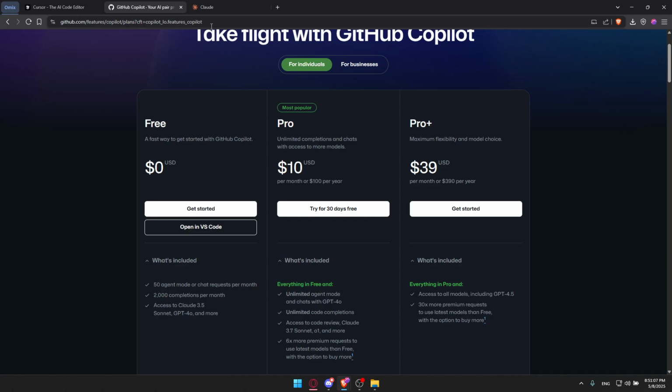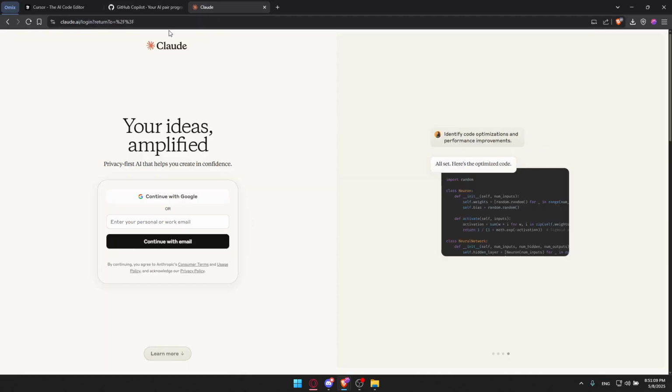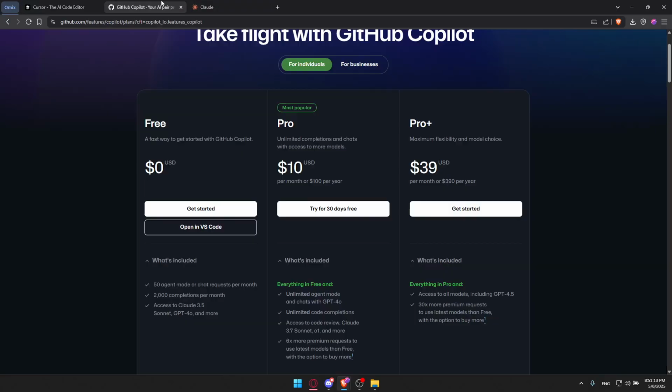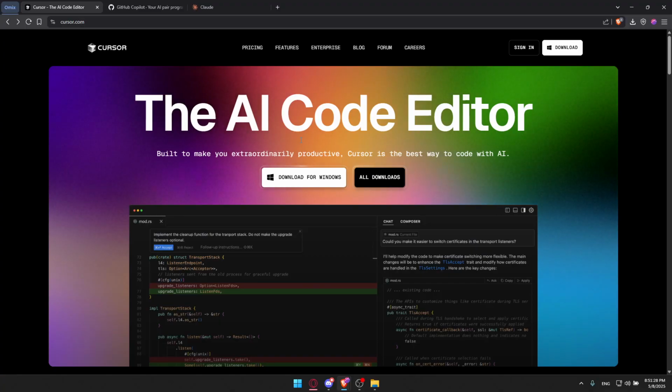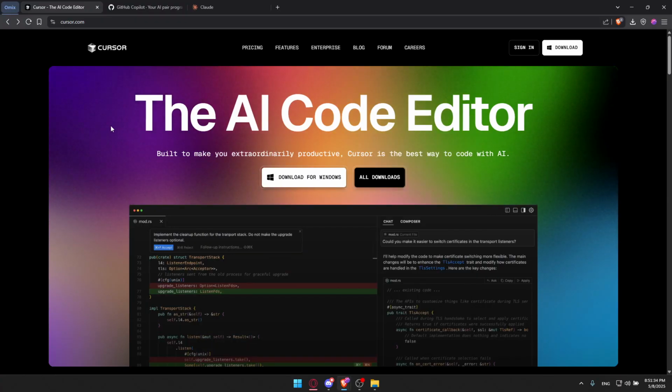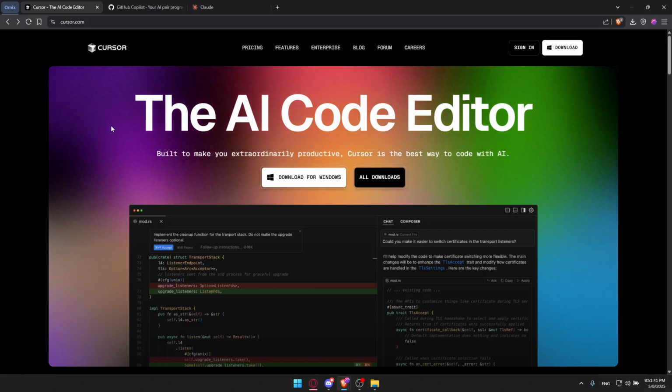For strengths, as we said before, Claude is better at coding and math, and Cursor is better at creating apps and projects, and with Copilot, as I said, you can use any AI model, so it's very good for all. Cursor, as an example, is basically like Visual Studio, if you know it, VS, and you'll be able to create, as we said, apps with it. Of course, if you're used to Visual Studio, Cursor will be the best app for you.